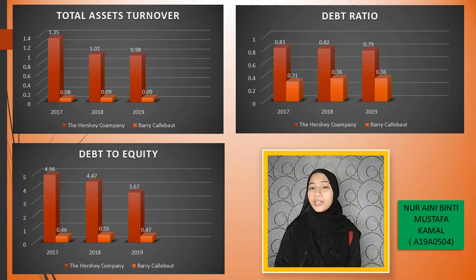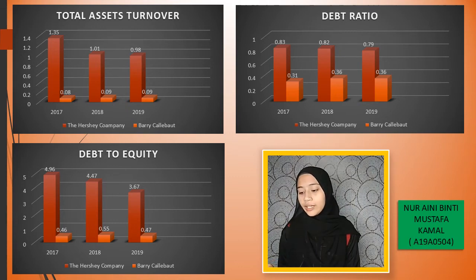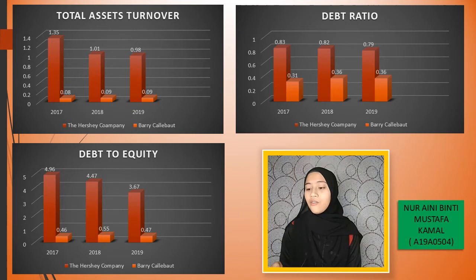Debt to equity. To get debt to equity, I use the formula total debt divided by equity. So Hershey gains 4.96 in 2017, 4.47 in 2018, and 3.67 in 2019, and Barry company has 0.46 in 2017, 0.55 in 2018, 0.47 in 2019, less than Hershey.